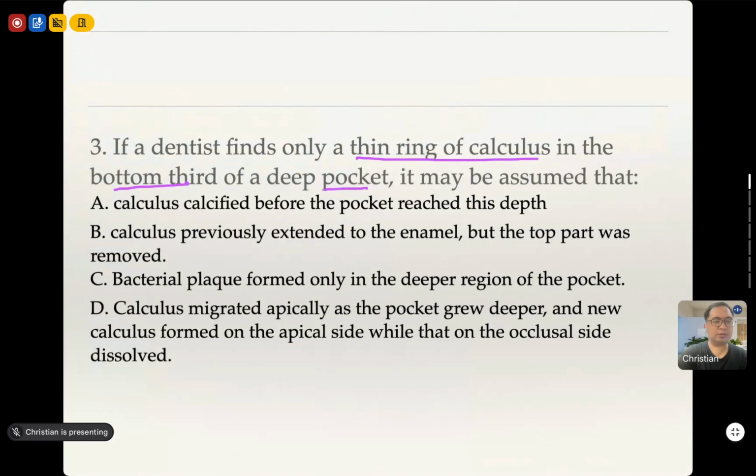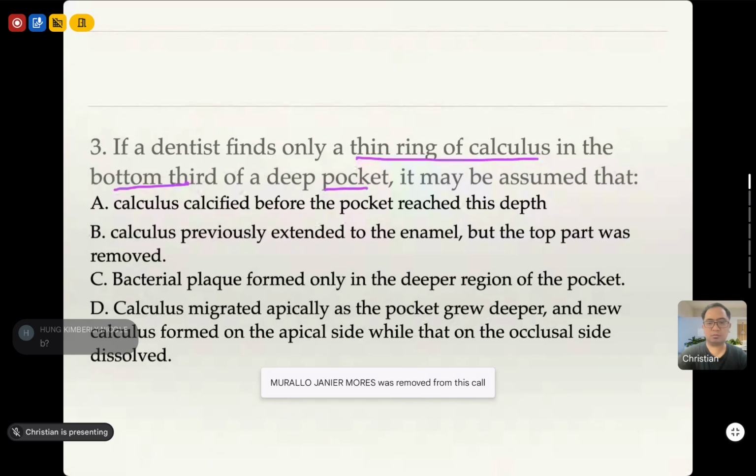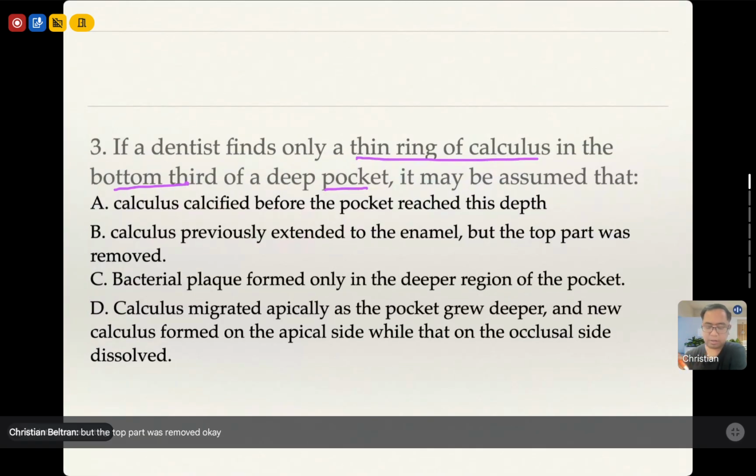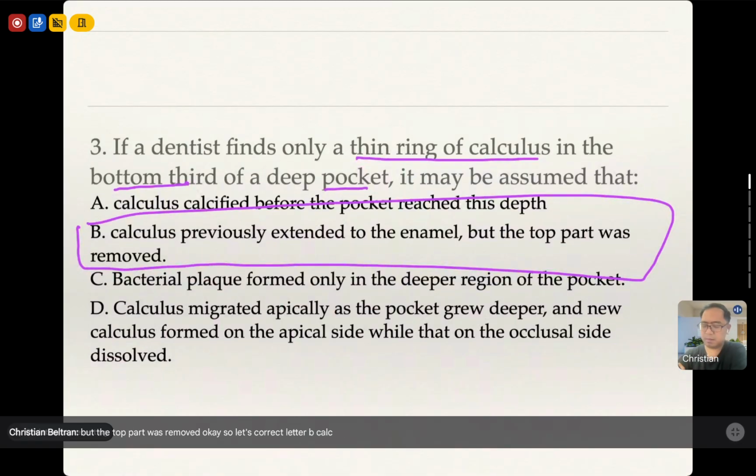What happened here? That would be calculus previously extended to the enamel, but the top part was removed. So that's correct, letter B. Calculus previously extended to the enamel, but the top part was removed. So it's like this.